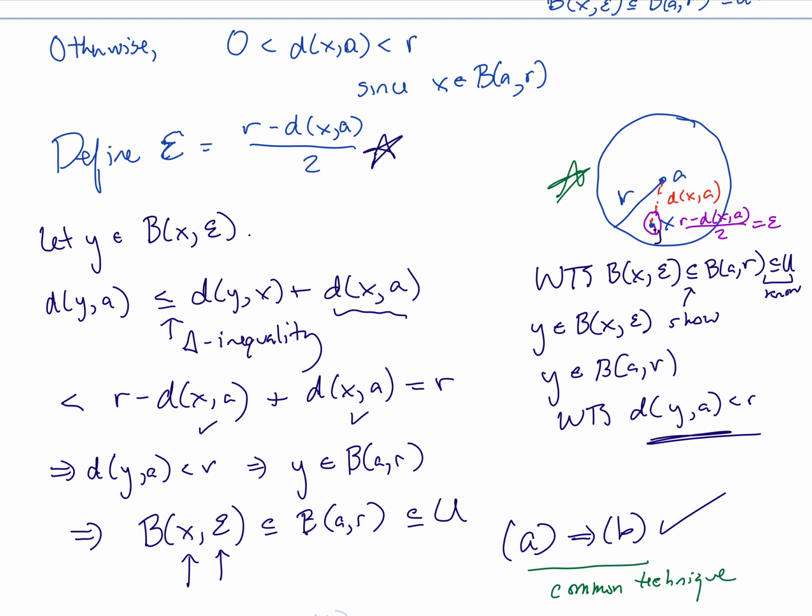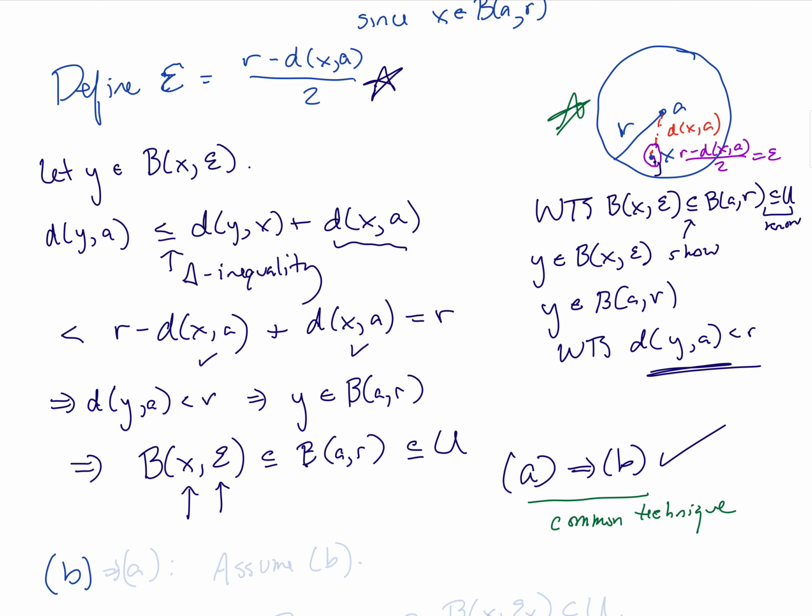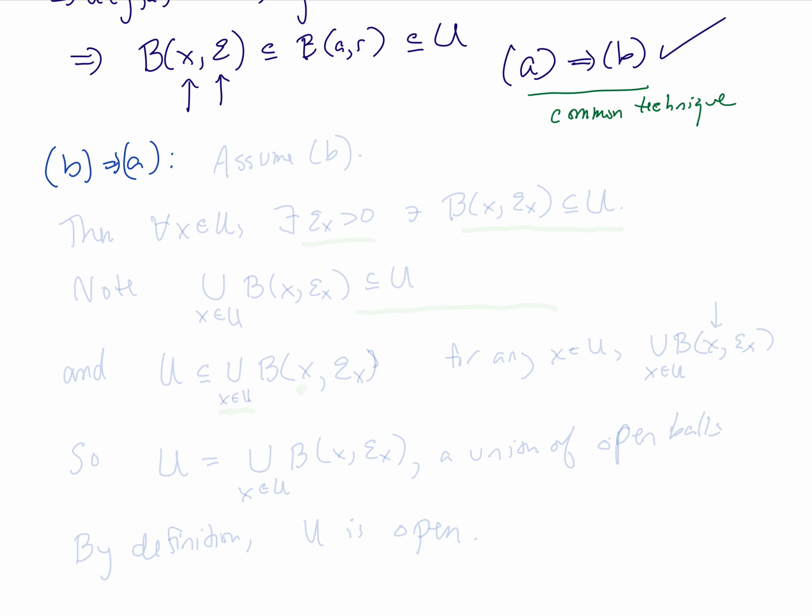So we're going to see pictures that look like that pretty often when we're doing these proofs. Okay, so let's now prove that B implies A. So let's prove that. And we're going to assume that B is true, so we're going to do a direct